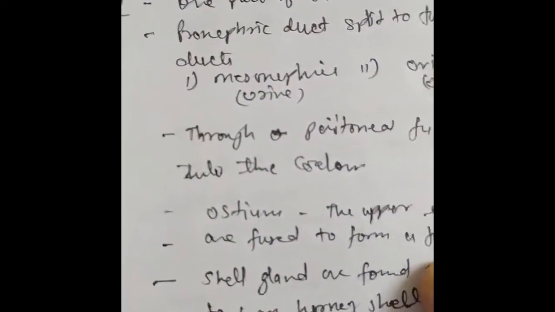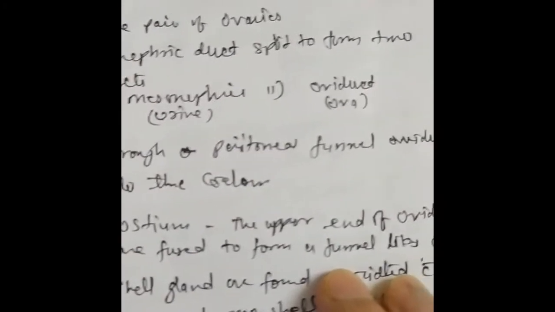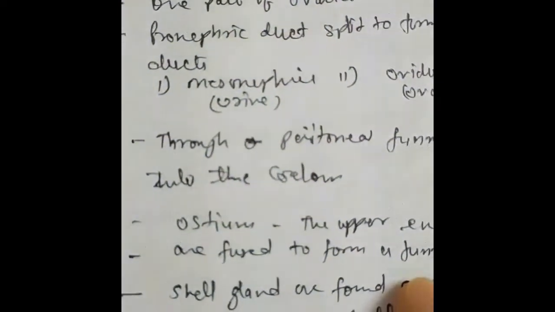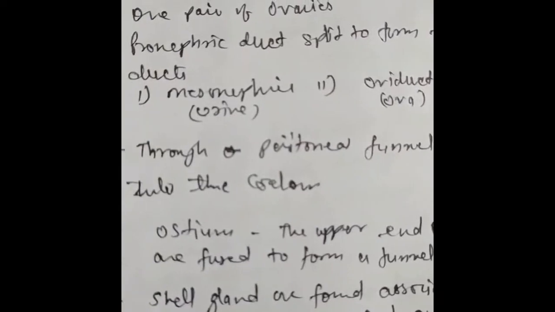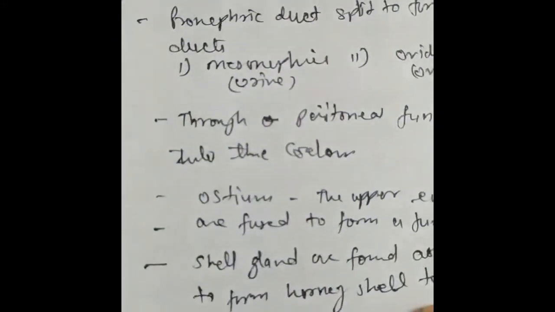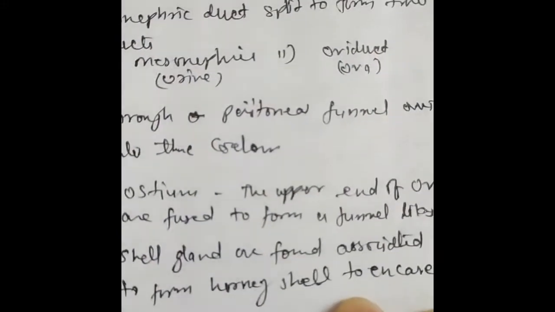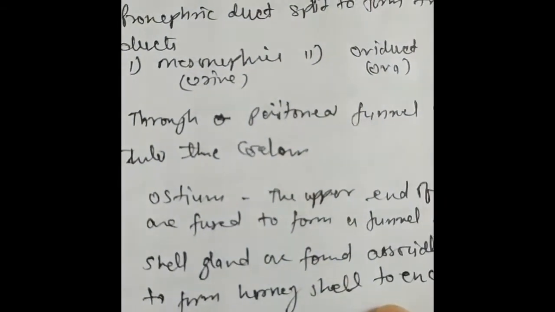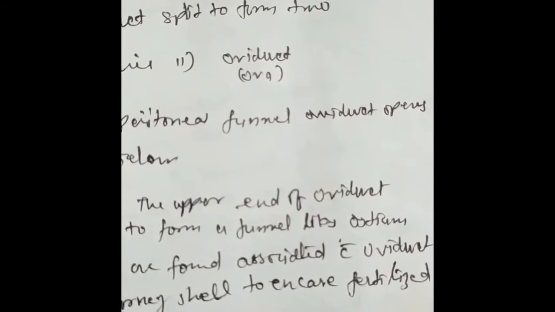Through the peritoneal funnel, the oviduct opens into the coelom. There is a funnel which is called the peritoneal funnel, and by this funnel the oviduct opens into the coelom. The upper ends of the oviducts are fused to form a funnel-like structure that is called the ostium.